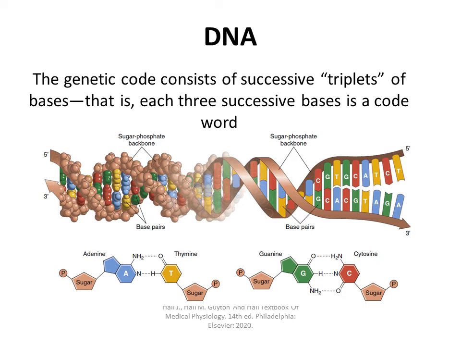The genetic code consists of successive triplets of bases, that is, each 3 successive bases is a code word. If this code word in the form of 3 successive bases is found in the messenger RNA, it is known as the codon, and the code complementary to it is found on the transfer RNA, where it is known as the anticodon. So these are some terms which you should be familiar with.